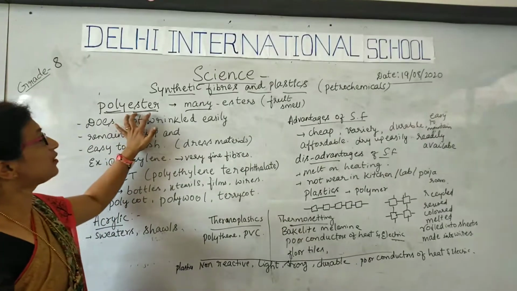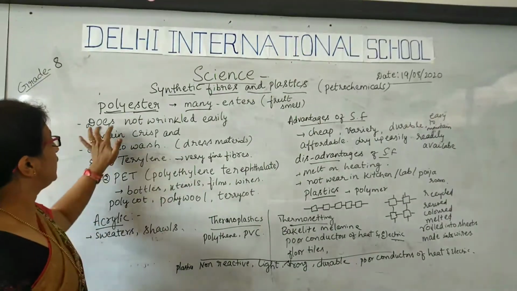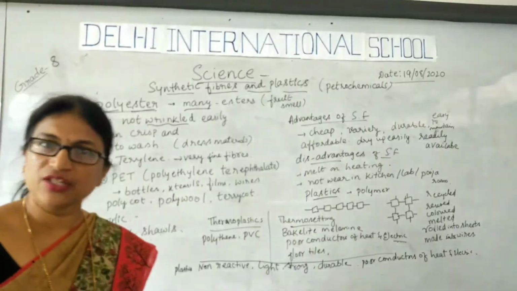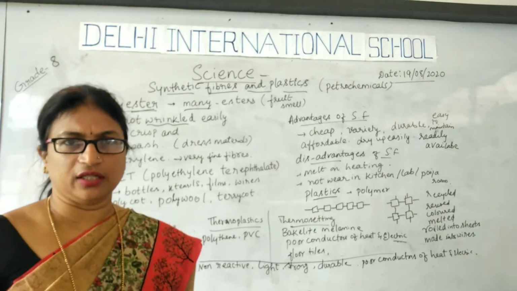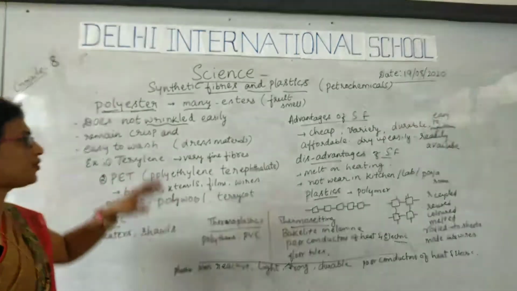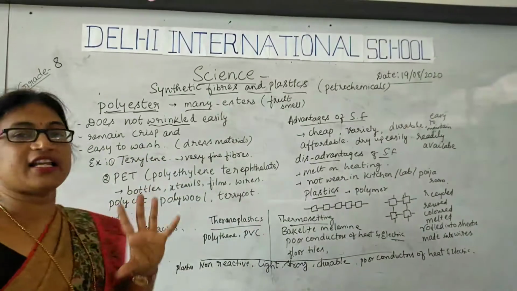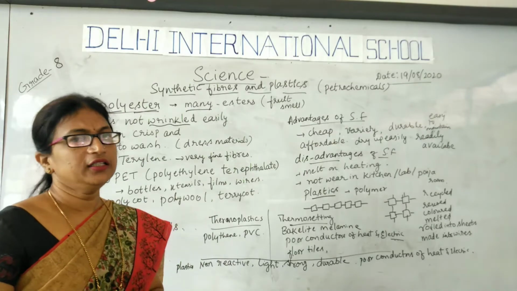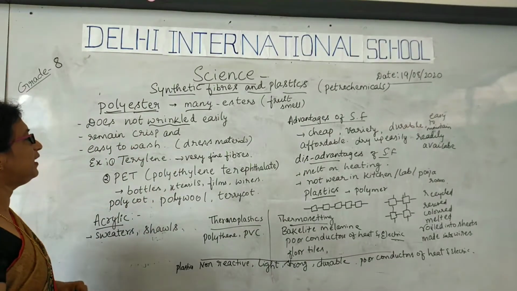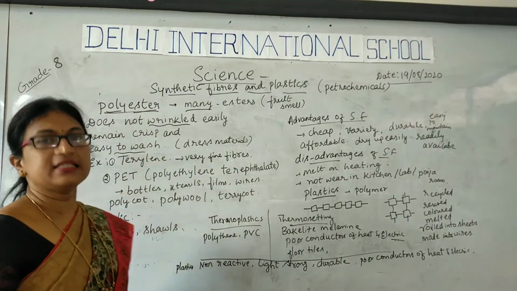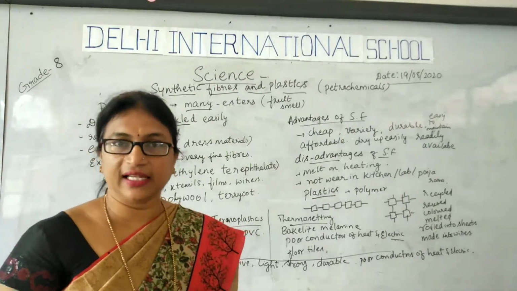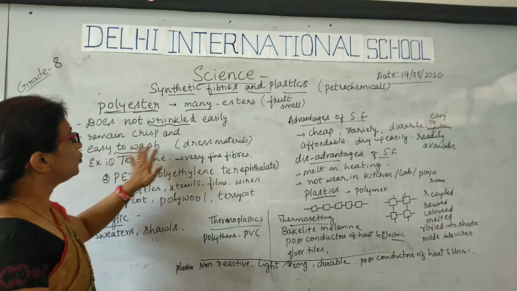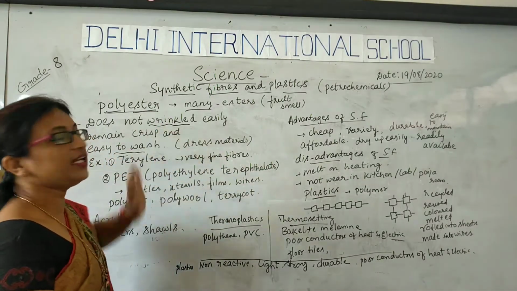Polyester has wonderful properties: it does not wrinkle easily. For example, some dress materials, even if you do not iron or press them, do not wrinkle easily and remain crisp. It is easy to wash and it gets dried up easily. So many dress materials are of the quality of polyester.